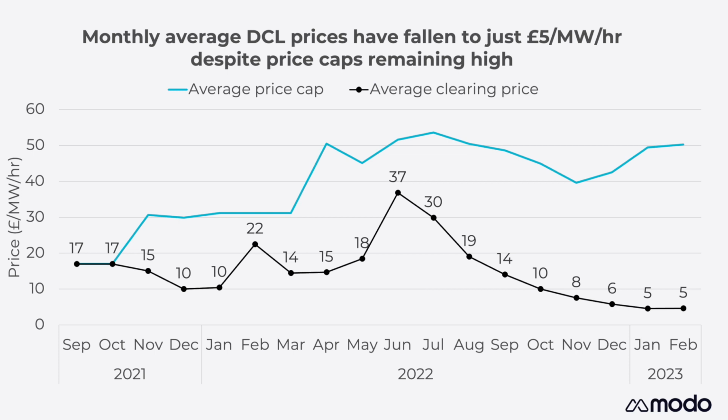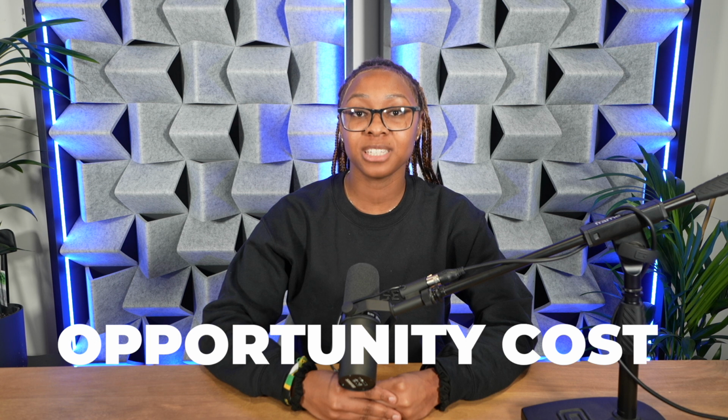We can see in this chart that saturation has had a huge impact on prices since June 2022. It can cost a battery between 50p to £1.50 per megawatt per hour to participate in the dynamic containment low service. However, prices in the dynamic containment low market are higher than this. This is because the amount a battery can earn in other services is now the most important factor in setting the price. This is known as the opportunity cost.